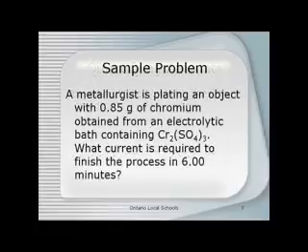We're going to do a series of sample problems. The first one will involve a metallurgist. That's somebody who is an expert in metals, and this particular individual is plating an object with 0.85 grams of chromium, which is obtained from an electrolytic bath containing chromium(III) sulfate. The chromium is 3 plus in charge, the sulfate is 2 negative in charge, so the ratio of ions is Cr2(SO4)3. We want to calculate what current is required to finish the process in 6 minutes.